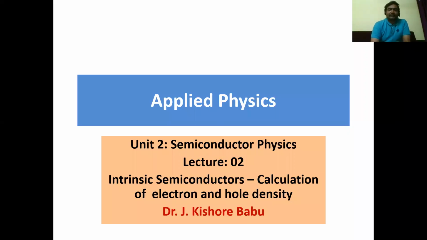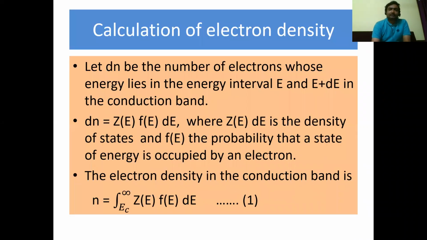Welcome to a session on carrier concentration in intrinsic semiconductor and a discussion of Fermi level. To calculate intrinsic carrier concentration, we need to first calculate electron density in conduction band and hole density in valence band. Let dn be the number of electrons whose energy lies in the energy interval E and E plus dE